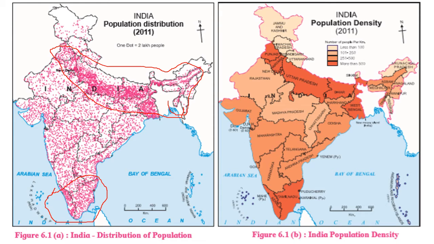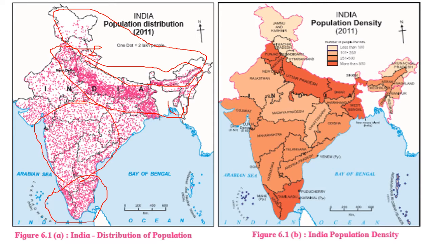In the middle part of our country, if you see here, we have moderate population. We have plateau, some mountainous parts are also there. So here we have medium population. And where the Himalayan mountain ranges are there, over here we find very sparse population.